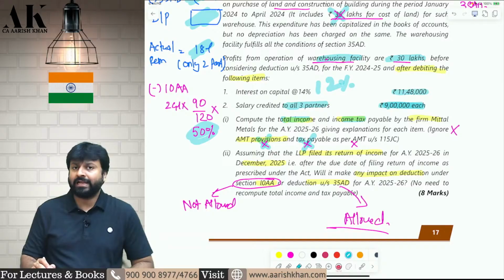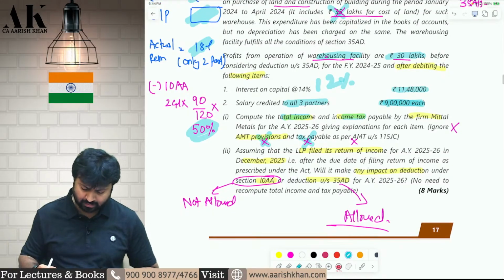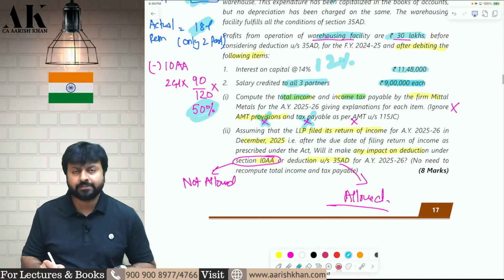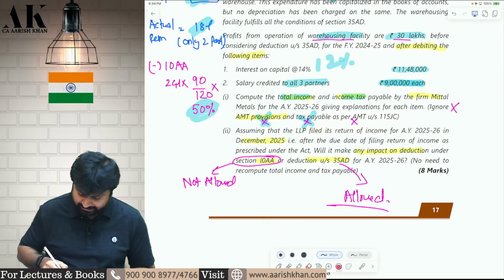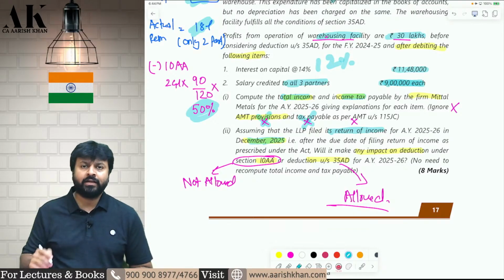After that, I will compute the tax of the firm, which is 30%. Plus, if surcharge is applicable, I will apply the surcharge also. Now, the second part of the question is, the LLP has filed the return late. It has filed the return in December. So it is a late return. It is a belated return.